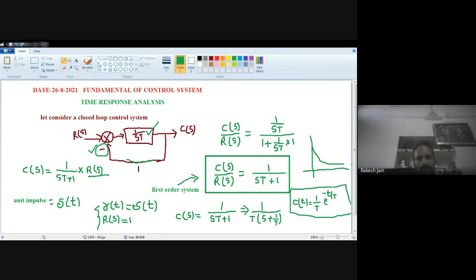Now that we have seen the unit impulse response analysis for the first order system, we will see the unit step analysis. Then we will stop our today's lecture. So once again send a snapshot, and then I will show you within 2 minutes the unit step analysis for this first order system. Send a snapshot right now.